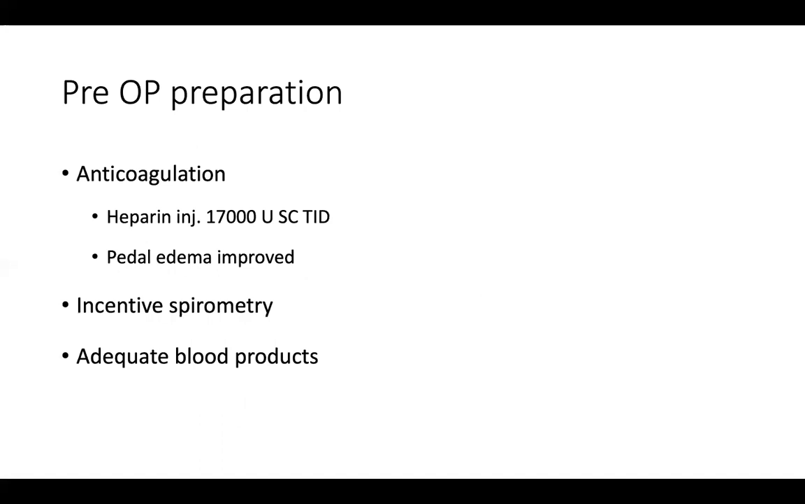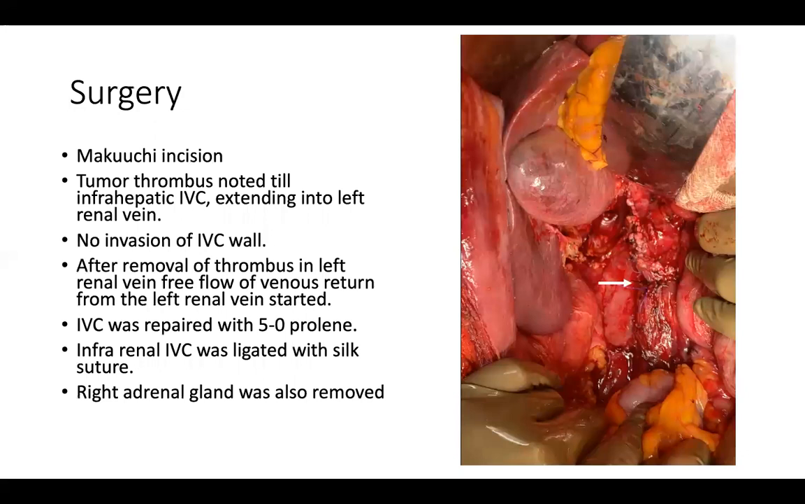However, in the preoperative period, we started the patient on a therapeutic heparin dose. Since his creatinine is higher, low molecular weight heparin cannot be given, hence unfractionated heparin was given, 17,000 units subcutaneous thrice a day. And we noticed that after starting the heparin, his pedal edema slowly started improving. In-situ spirometry was started aggressively, and of course, adequate blood products were arranged. And during surgery, a Makuuchi incision was planned so that we will have a significant amount of exposure to the great vessels and the renal vein.